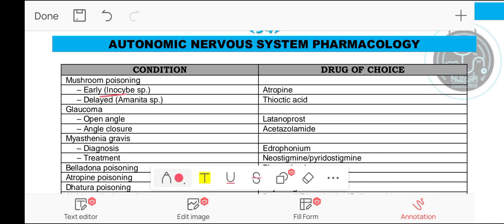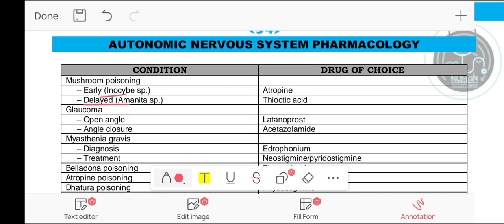So first is mushroom poisoning. If mushroom poisoning is early, caused by Inocybe, then the drug of choice for this condition is atropine, while for delayed poisoning the drug of choice is thioctic acid. For glaucoma, in case of open angle glaucoma, the drug of choice is latanoprost.